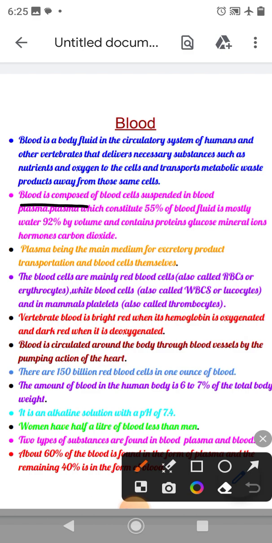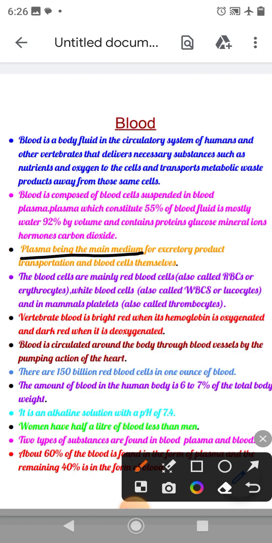Next, blood is composed of blood cells suspended in blood plasma. Plasma, which constitutes 55% of blood fluid, is mostly water, 92% by volume, and contains proteins, glucose, mineral ions, hormones, carbon dioxide.